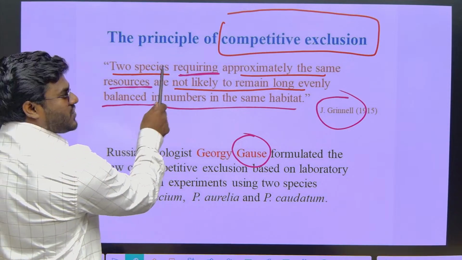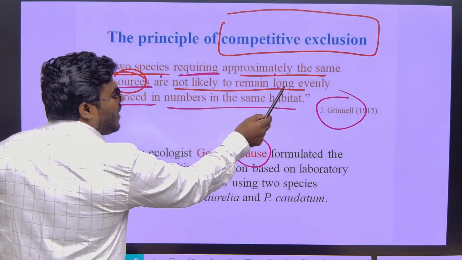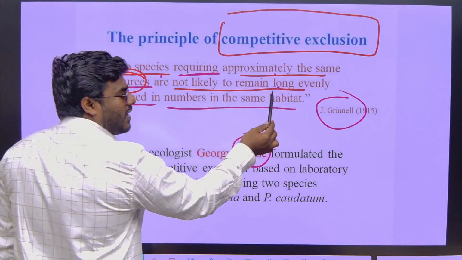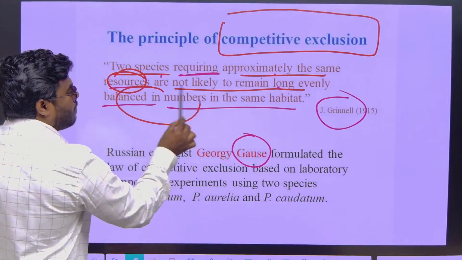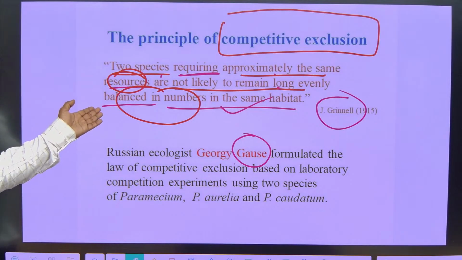When 2 species require approximately the same resources, any one cannot remain long, evenly in good numbers, in the same habitat. Correct? One definitely has to be eliminated.